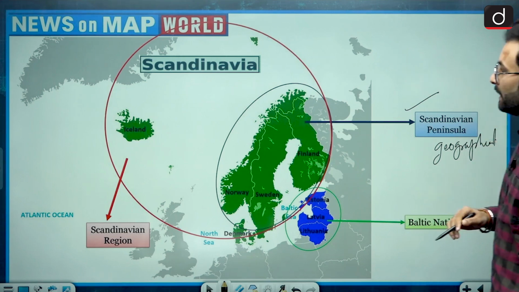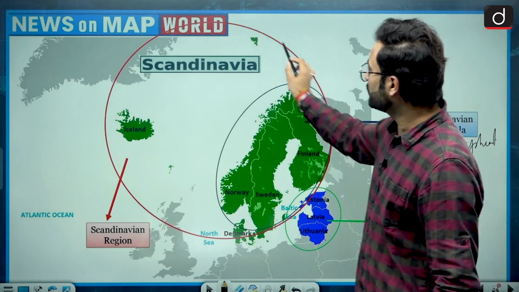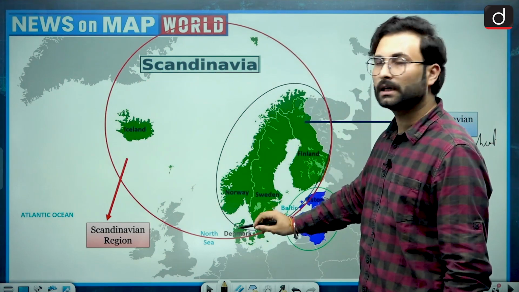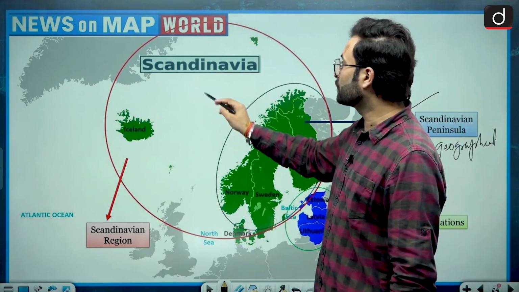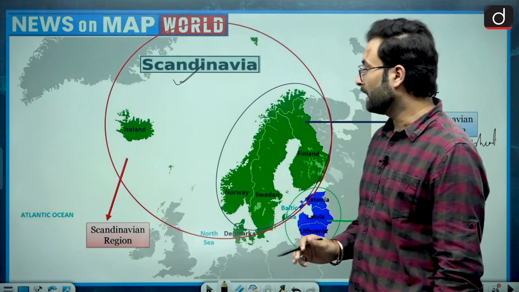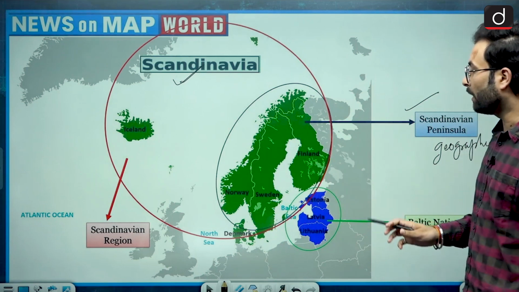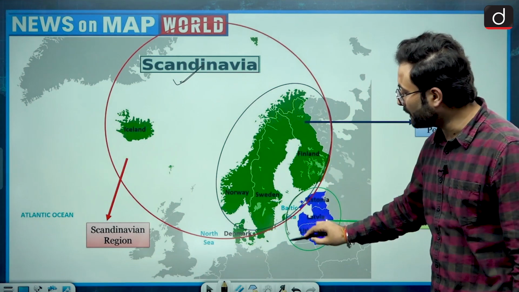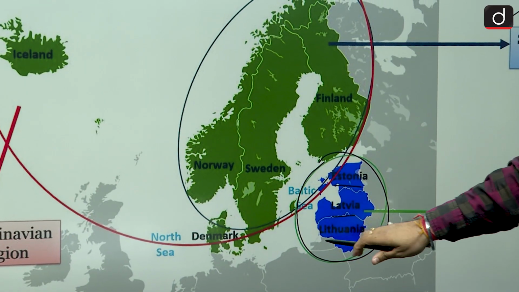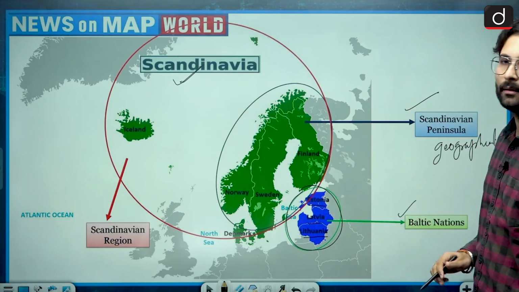And then this broader region over here, which includes the island of Denmark, is called Scandinavia or the Scandinavian region. When we are talking about the Baltic countries, this is the area here in the Baltic Sea that includes Estonia, Latvia and Lithuania. These are the Baltic nations.